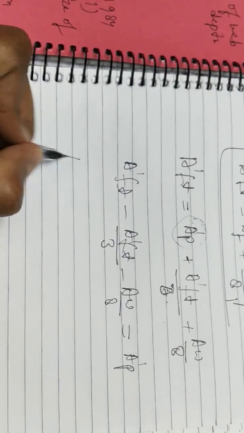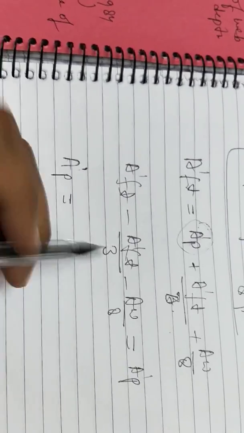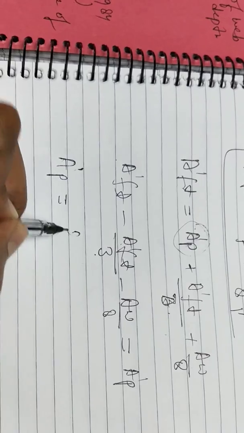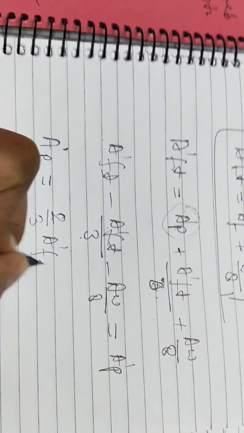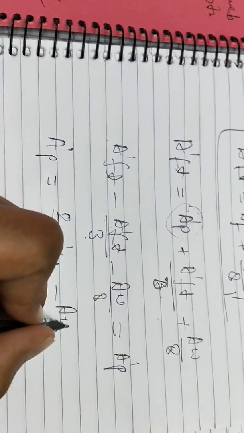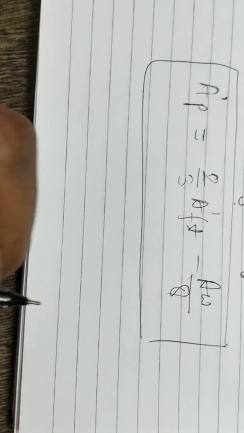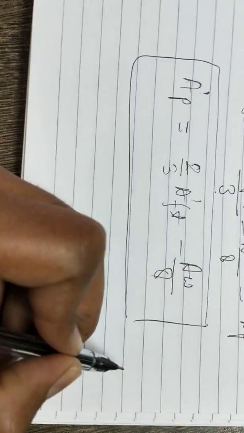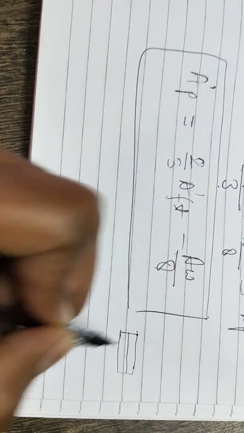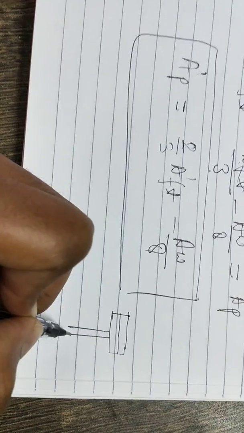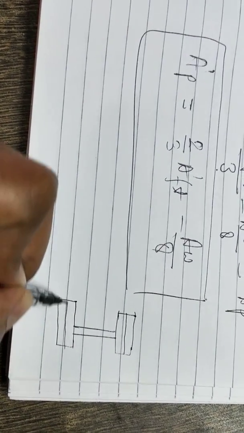Now we can also write this as a dash p equals to 3 minus 1 divided by 3 into a dash ft, minus aw divided by 8. Now we have got the formula of this. And what is the drawing section? I also wanted to tell you, this is the drawing section. We will also discuss it in brief when I make the numerical video of this.